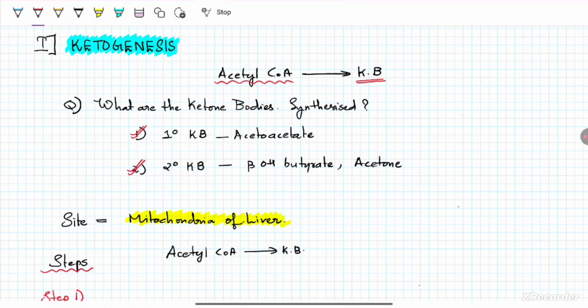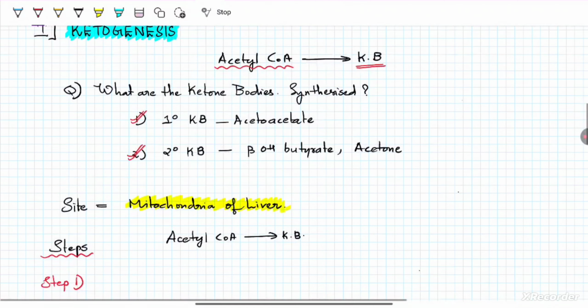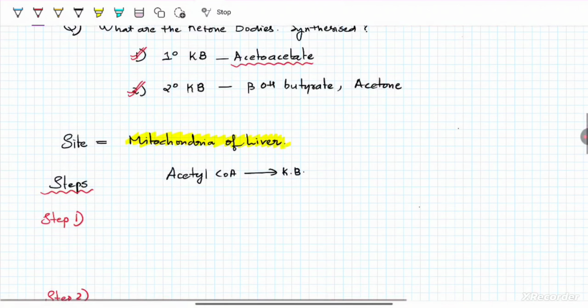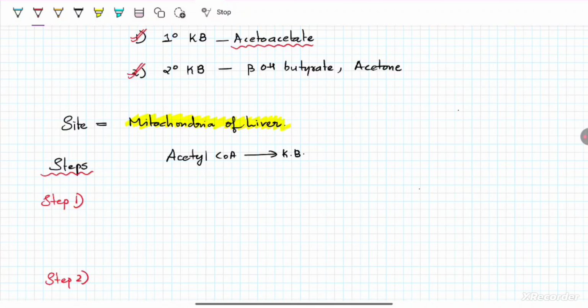The primary ketone body is the first formed ketone body from acetyl-CoA, and the secondary ketone bodies are the ketone bodies that are derived from the primary ketone body through further reactions. So in ketogenesis, the primary ketone body that is formed is acetoacetate, and the secondary ketone bodies that are derived from the primary ketone body are beta hydroxybutyrate and acetone.